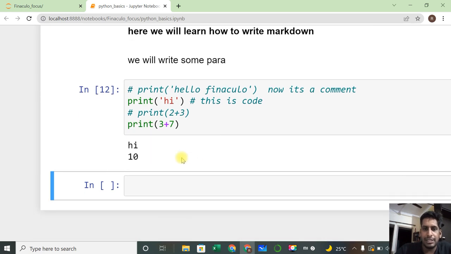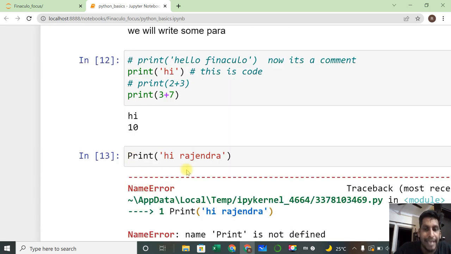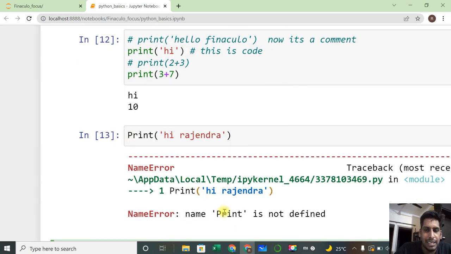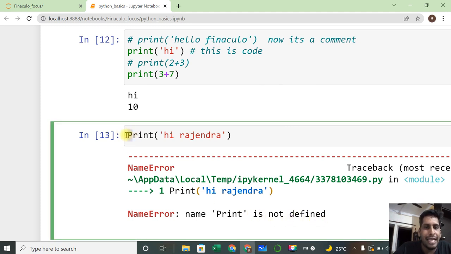A few other things: when you are writing a print statement, sometimes you may start with a capital P, writing Print like this. If you execute, you'll get an error saying that Print is not defined, meaning this is not the right way.